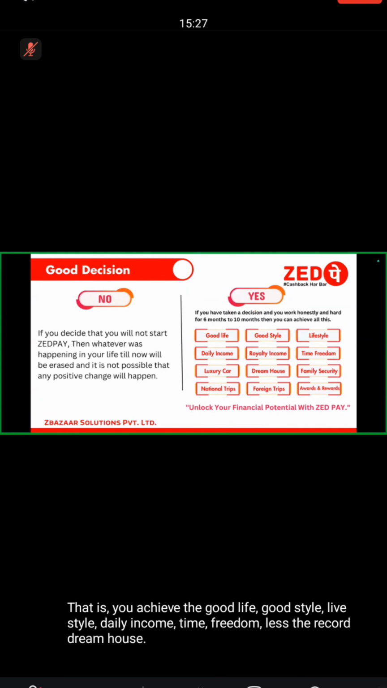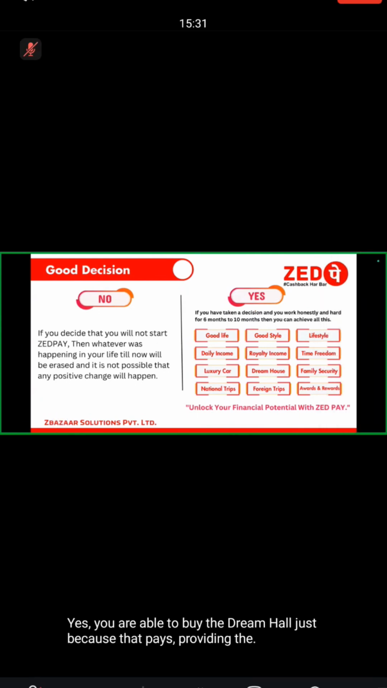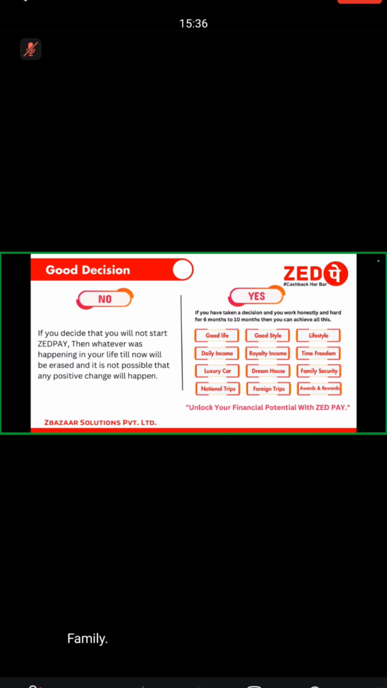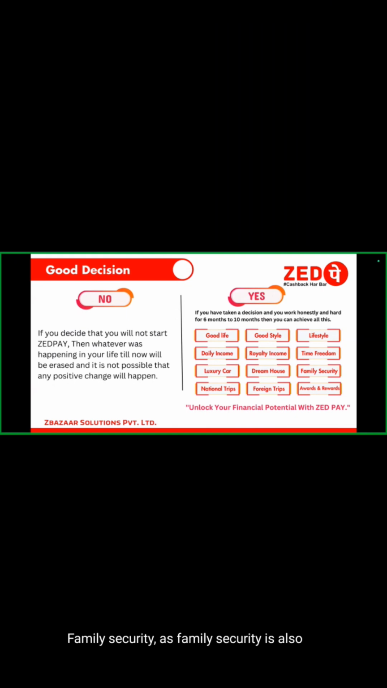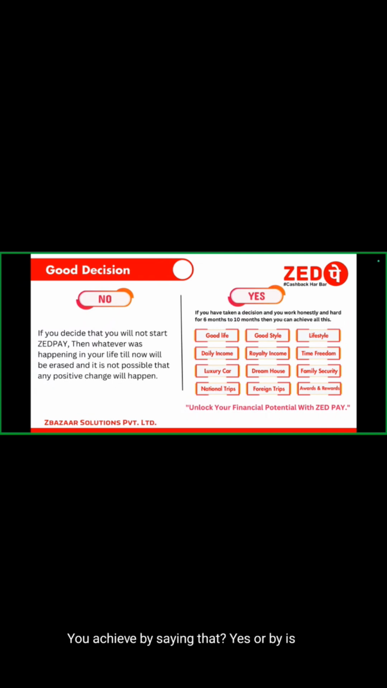Yes, you are able to buy your dream house just because ZPay is providing the down payment for purchasing the house, right? Family security, yes, family security is also there, right? National trips, foreign trips, awards and rewards. So these are all the facilities you achieve by saying yes or by joining ZPay, right?